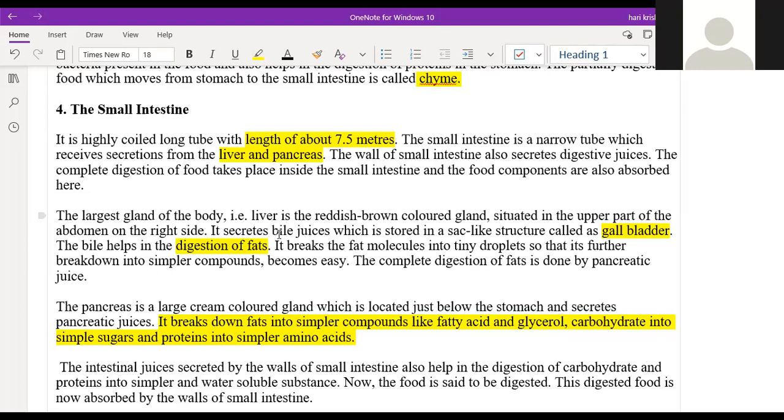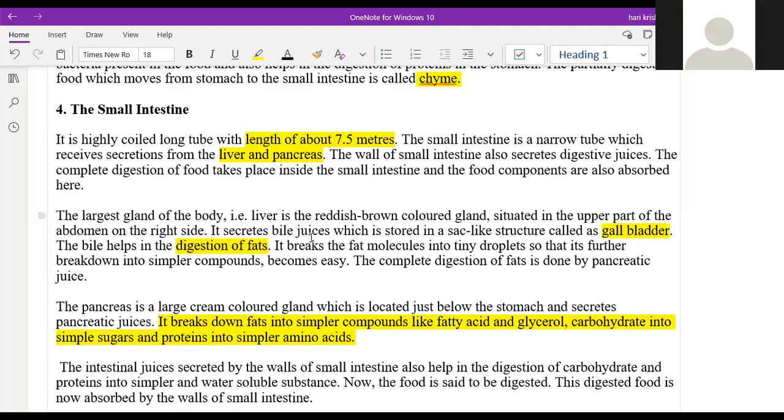What are we discussing now? The liver, right? Sorry. So the liver secretes the bile juice, which is stored in a separate sac-like structure called the gallbladder. The gallbladder stores the bile juice, and bile juice helps in the digestion of fats.